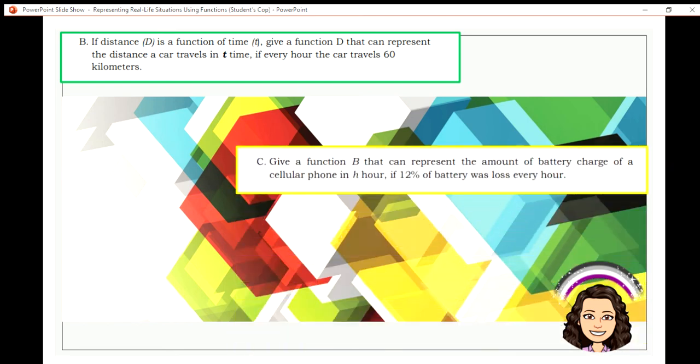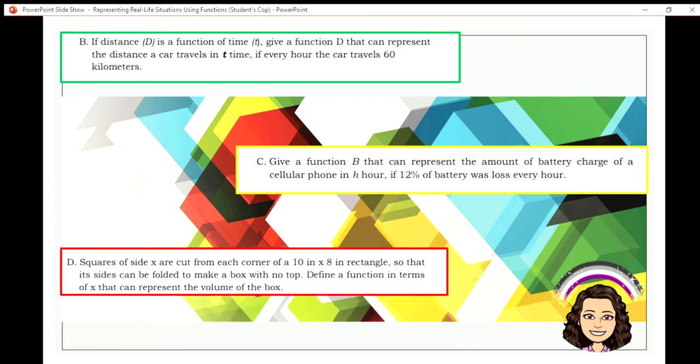Now, for c, give a function b that can represent the amount of battery charge of a cellular phone in hours if 12% of the battery was lost every hour. And for d, squares of side x are cut from each corner of a 10 inches by 8 inches rectangle so that each side can be folded to make a box with no top. Define a function in terms of x that can represent the volume of the box. Now let's discuss these situations one by one.